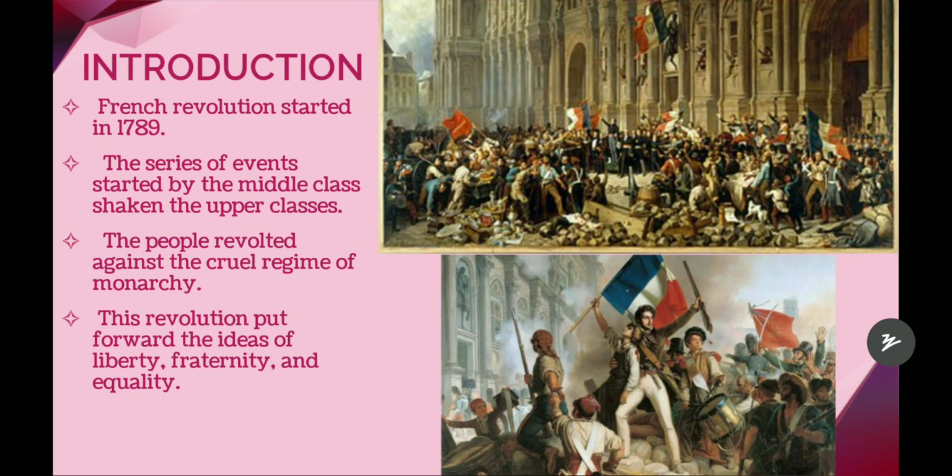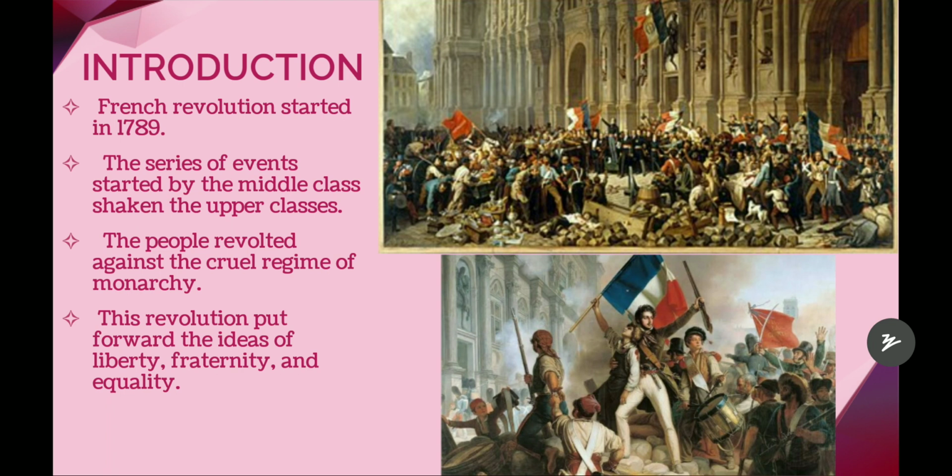The French Revolution is the biggest revolution because after this revolution, the monarchy system, meaning the king's rule, the royal family's rule, was completed and France became a republic country, meaning it became a democratic republic, right? So after this revolution only, France became a democratic republic. That is why it is one of the biggest revolutions. So we Indians also should know about this French Revolution.